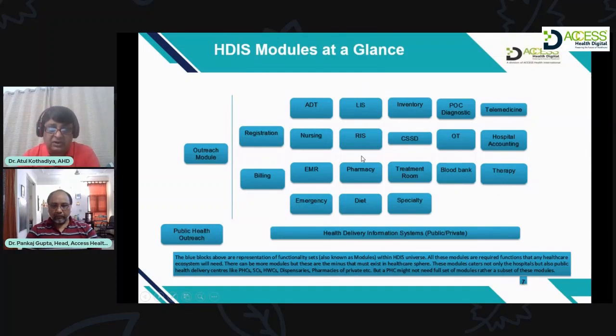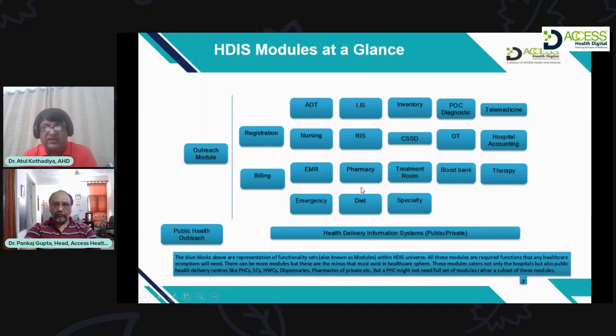Apart from issuing medications directly to the patient, the pharmacy also has a lot of other important functions. For example, suppose the nursing station has raised an indent for certain medications; it goes to the pharmacy, and the pharmacy will supply those medications to the nursing station.